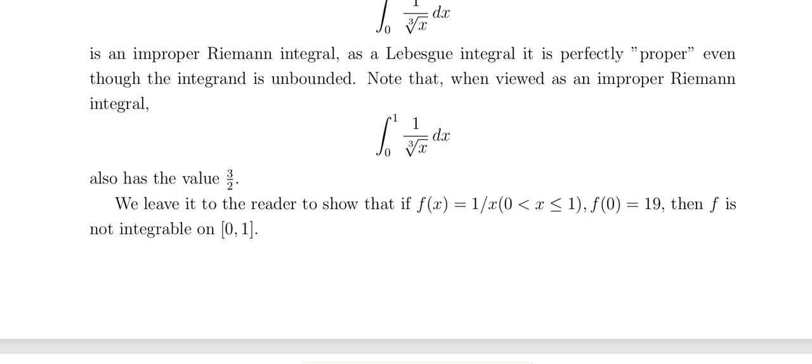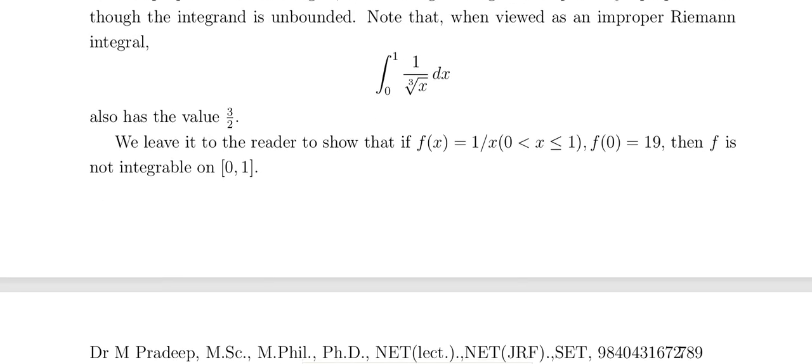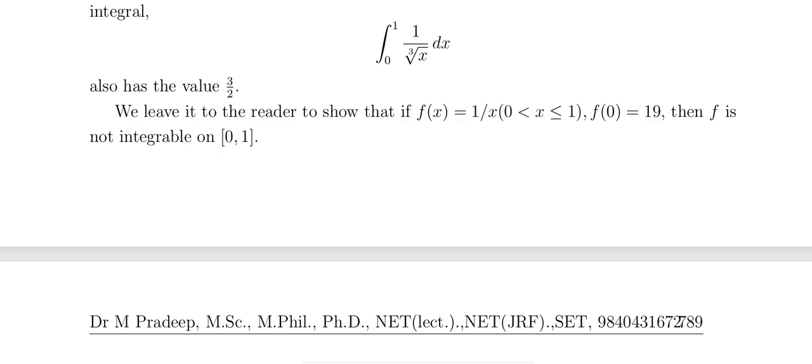This is one of the important problems. And f of x equal to 1 by x for x in 0 to 1 and f of 0 equal to 19, then f is not integrable on 0 to 1. f is not integrable on 0 to 1.